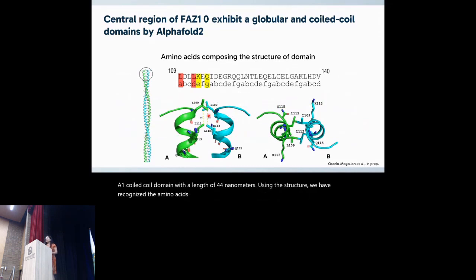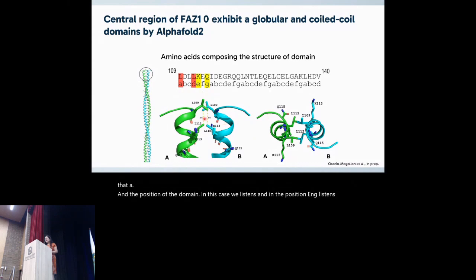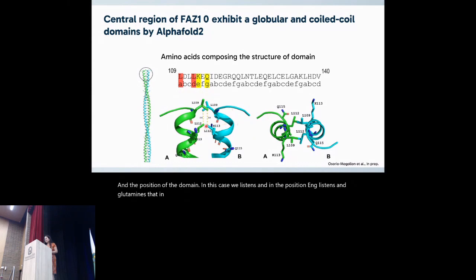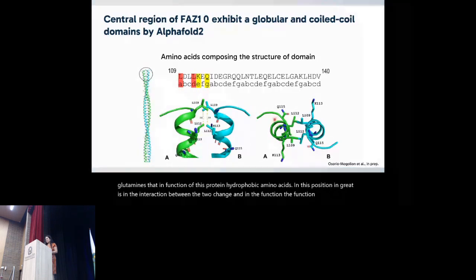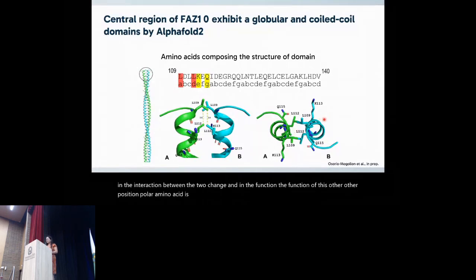From the literature, we recognize the A and D positions of the domain, in this case with hydrophobic amino acids, and in positions E and G, lysines and glutamines. The function of the hydrophobic amino acids in these positions, in red, is in the interaction between the two chains, and the function of the polar amino acids in the other positions is to support this interaction.